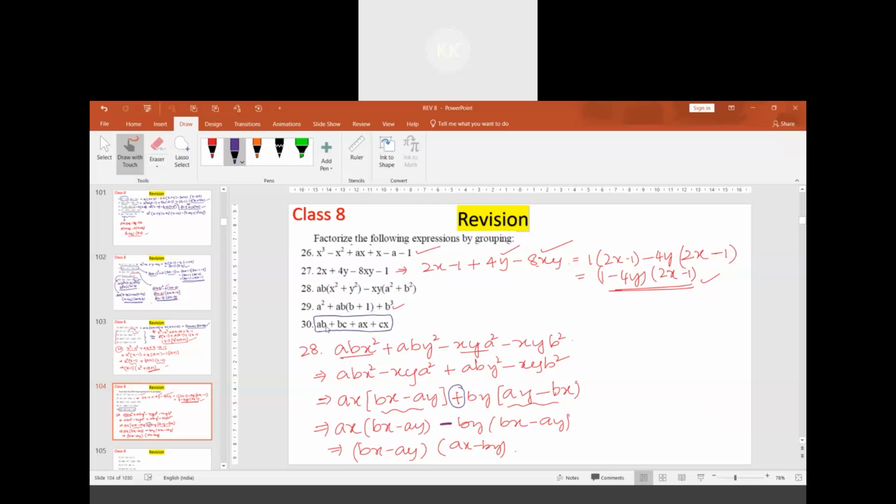If we take b common, we'll get a plus c. In this, if x is taken common, we'll get a plus c. So a plus c will be common at the last step. What remains here is b plus x. So a plus c times b plus x is the final answer. It's simple.